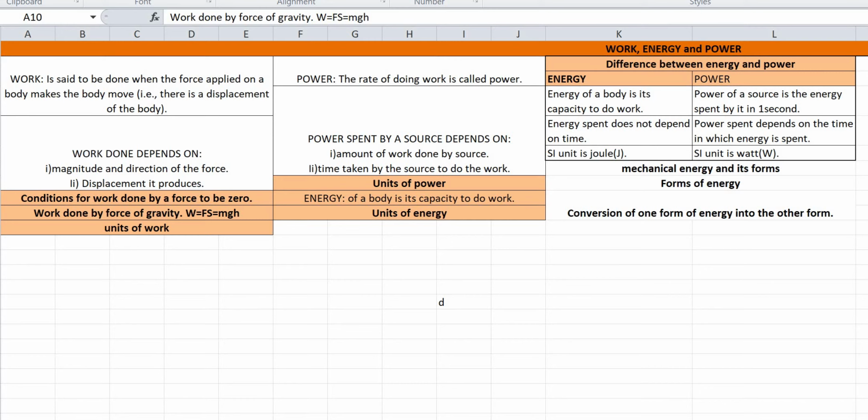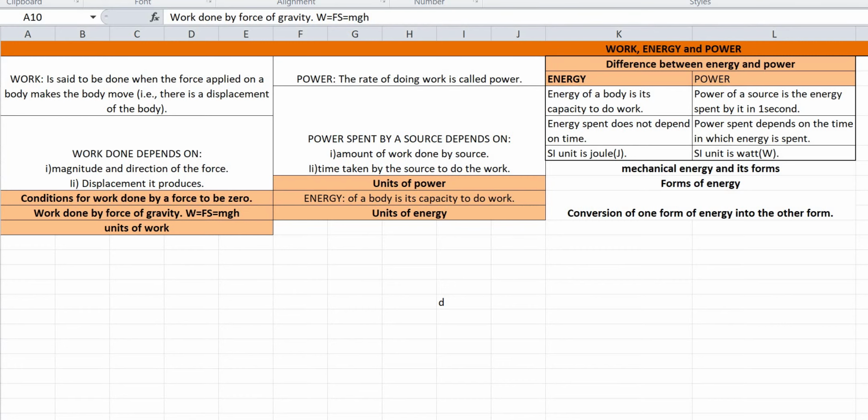The next is energy. What is energy? Energy is the capacity to do work. The energy of a body is the capacity to do work. So what are the units of energy? The SI unit of energy is joule and the CGS unit of energy is erg. The bigger units are watt hour and kilowatt hour.